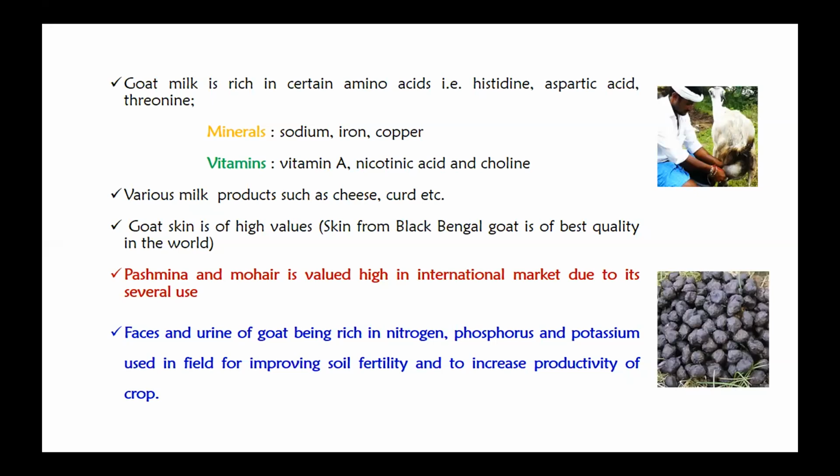Also, the pashmina and mohair obtained from goats are of high value in the international market. The breeds mainly used for pashmina are Chegu and Changthangi, and mohair is obtained from Angora. The feces and urine of goats are rich, with about 2.5 times more nitrogen, phosphorus, and potassium, which can be used for improving soil fertility and thereby increase the productivity of crops and fodders.